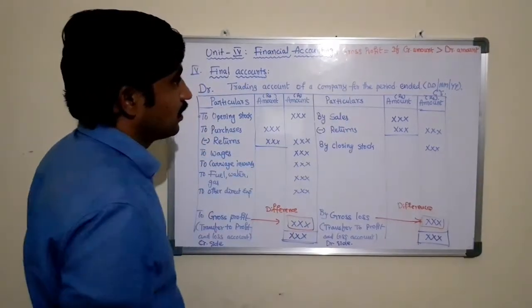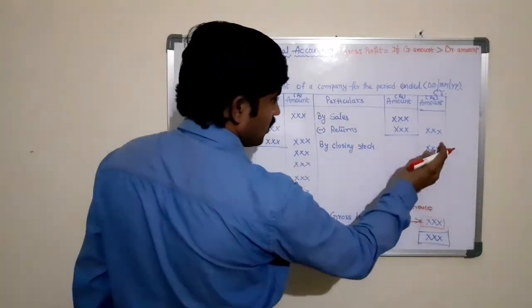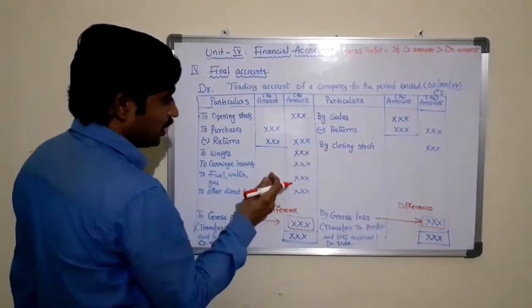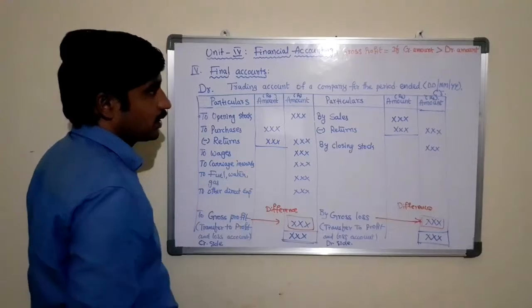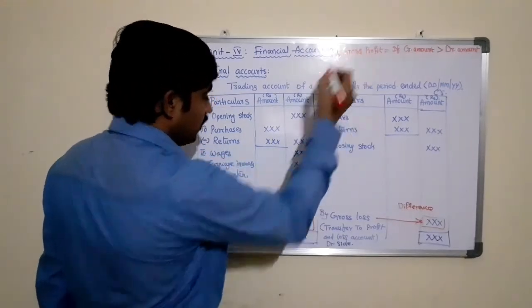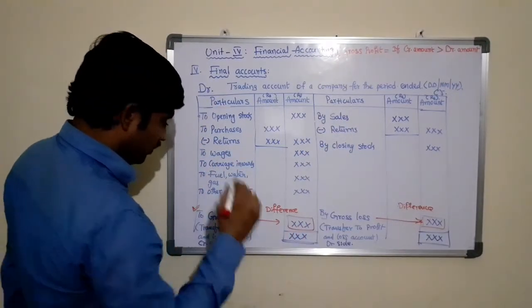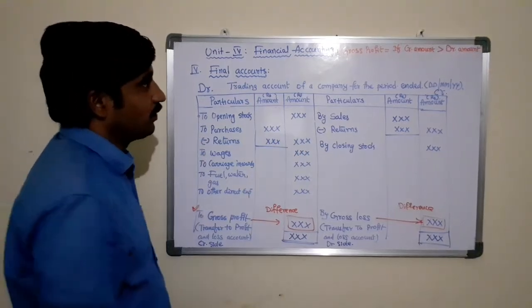This is one equation. If the credit amount, that is direct income, is greater than the debit amount, that is direct expenditure, we will ascertain the gross profit. We will get the gross profit.